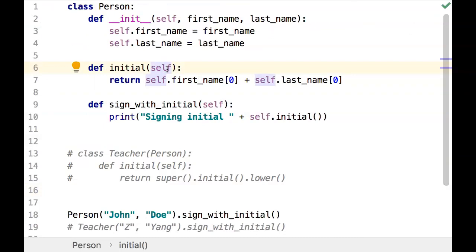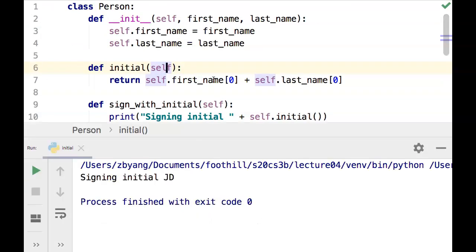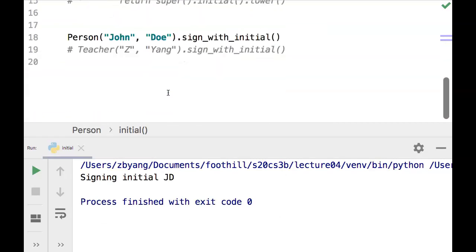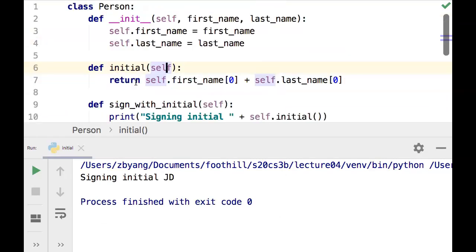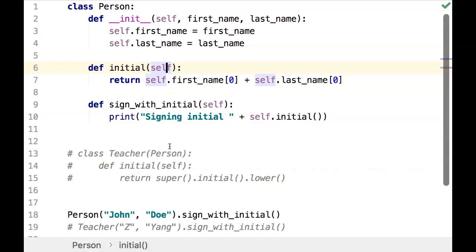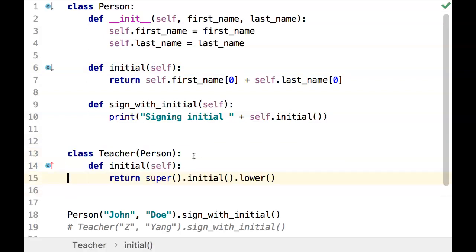So if we run this code here, yeah, basically, because we initialize John Doe, it's signing with the initial JD capitalized. Now, next, what if we define a new class, Teacher, right, and it overrides the initial method? It will call the super().initial and then change it to lowercase.